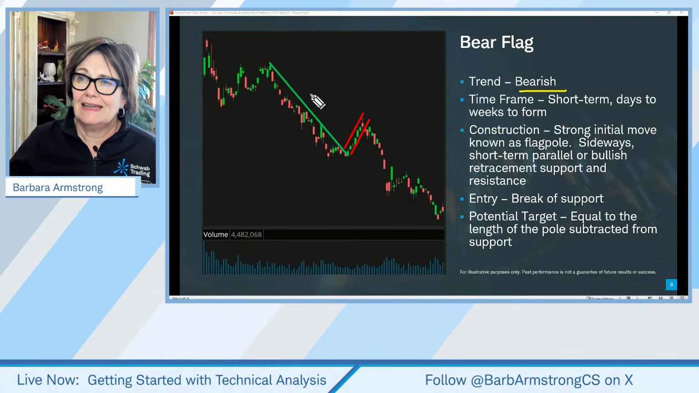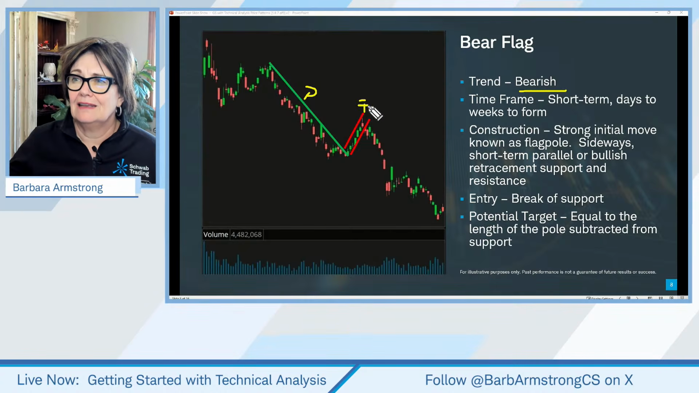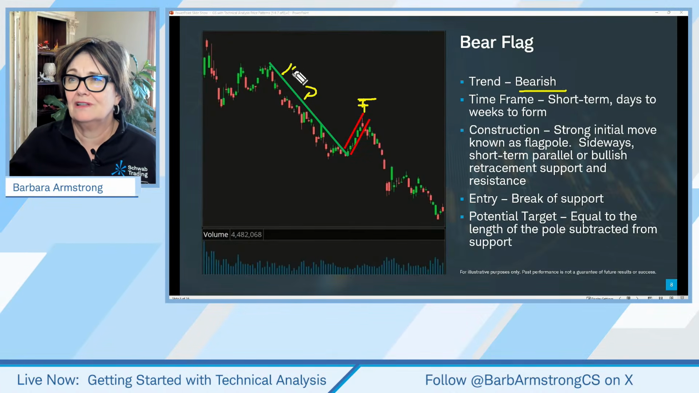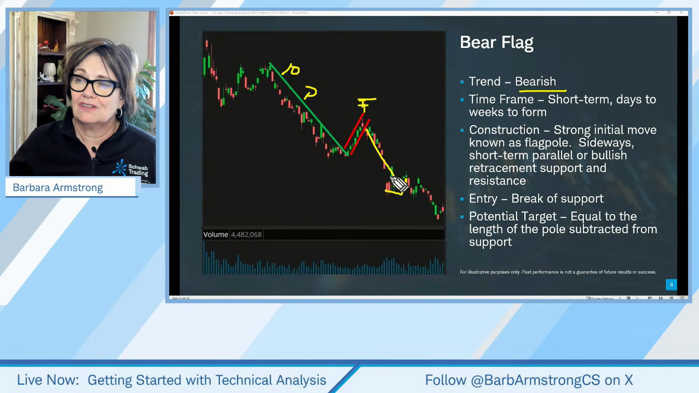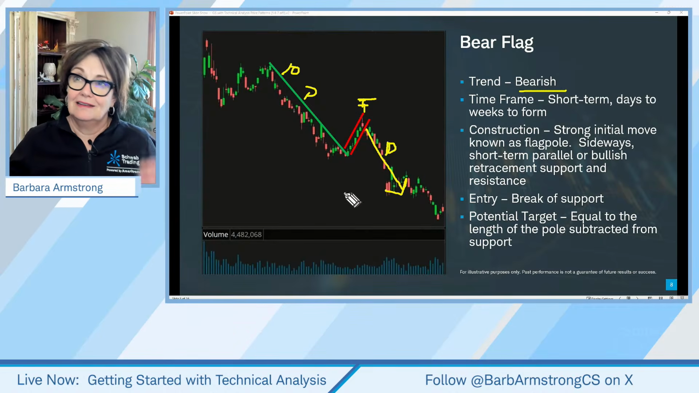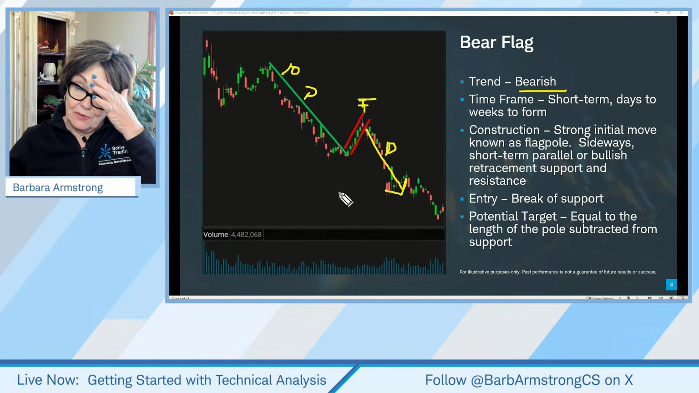So, and again, here's our flagpole, and here's our flag. And if we're measuring an expected move to the downside, how might we do that? Well, we might say, hey, if this flagpole is $10 long, then I'm expecting a $10 move to the downside. Now, could it move more than that? Sure. Could it move less than that? Sure. Just a guideline, a place to kind of put a stake in the sand.